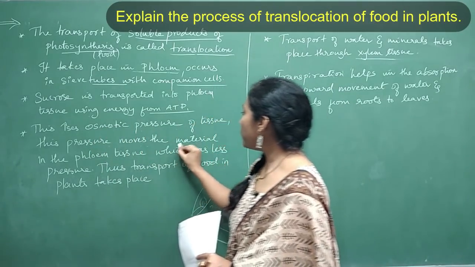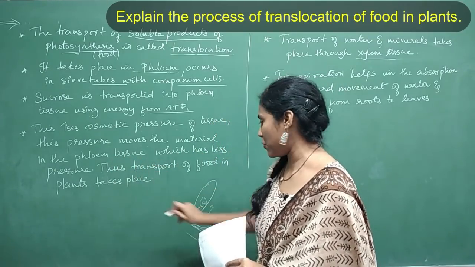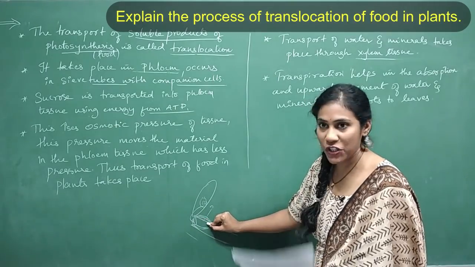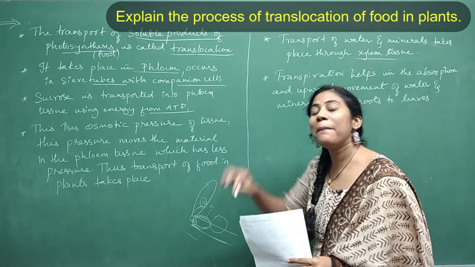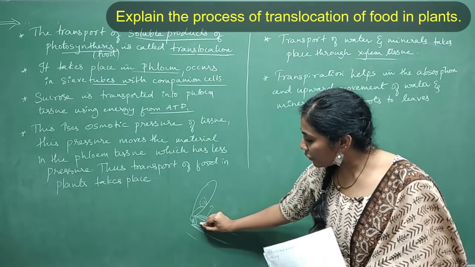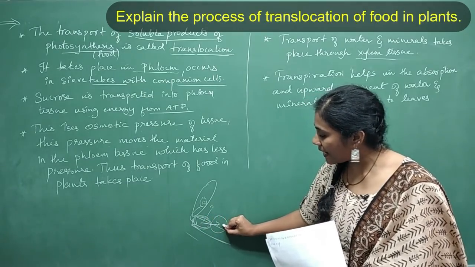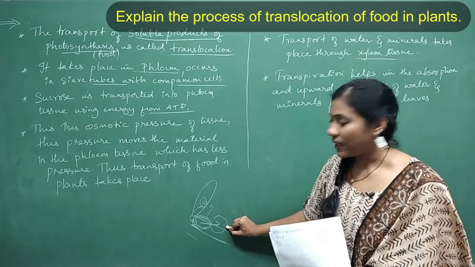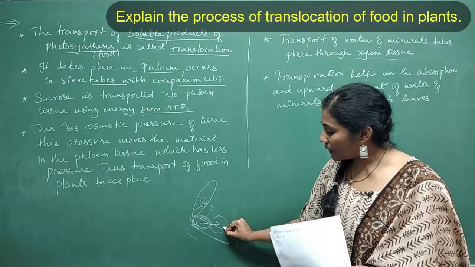This pressure moves the material in the phloem tissue, which has less pressure. Say the food is coming into this cell where the pressure has become more. Any substance will move from high pressure area to low pressure area, isn't it? So now the food is moving from this cell to this cell of phloem tissue. This is one sieve tube. This is another sieve tube. Since the pressure is more here, the entire food is coming to this cell.